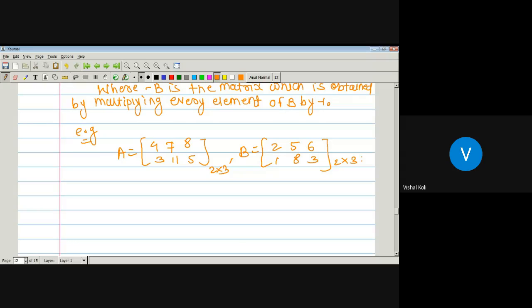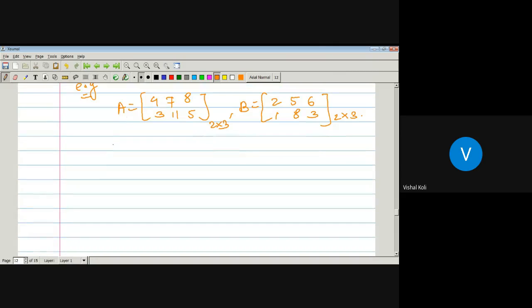Now we have to take the subtraction, and A minus B is nothing but A plus minus B. Let us write A as it is, 4, 7, 8, 3, 11, 5, plus minus B, which is the matrix obtained by multiplying each element of B by minus 1. Then 2 becomes minus 2, 5 becomes minus 5, 6 becomes minus 6, minus 1, minus 8, minus 3.